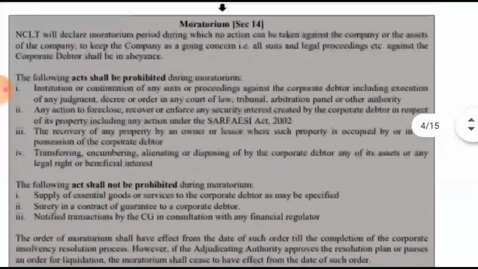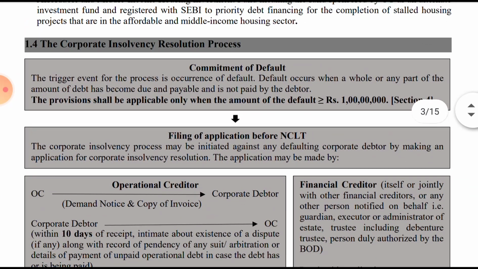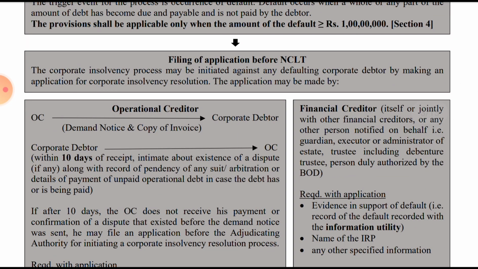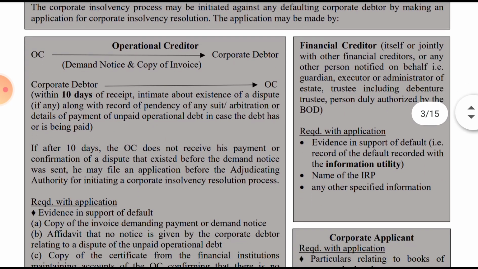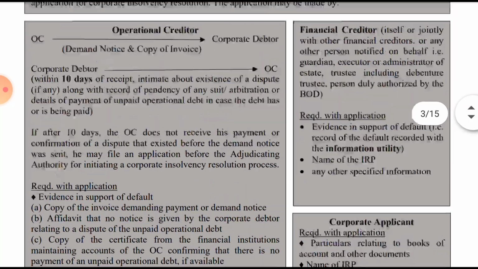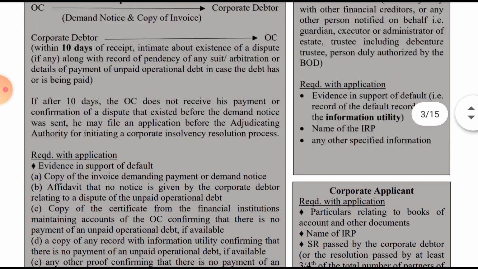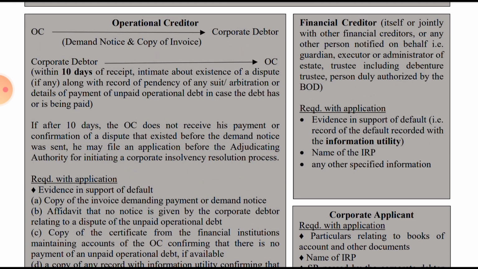So we have seen that when the corporate insolvency resolution process starts, there should be a default, then filing of the claim before the NCLT, which can be filed by a financial creditor, an operational creditor, or the corporate debtor. The financial creditor and corporate applicant will have to mandatorily give the name of the IRP, and the operational creditor does not have to mandatorily give it. Then the operational creditor has to perform some additional things, that is, they cannot directly make an application to the corporate debtor.